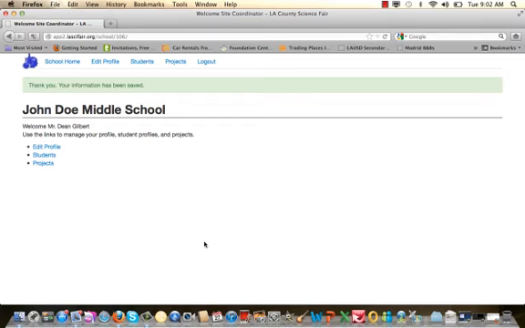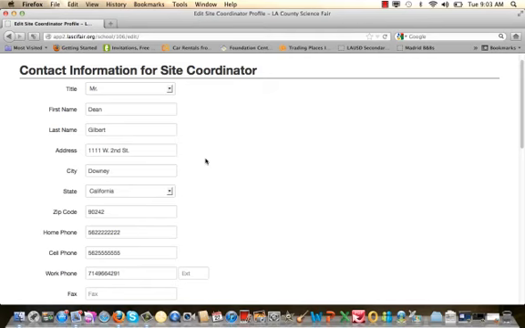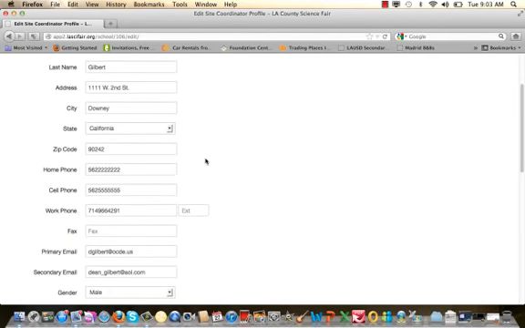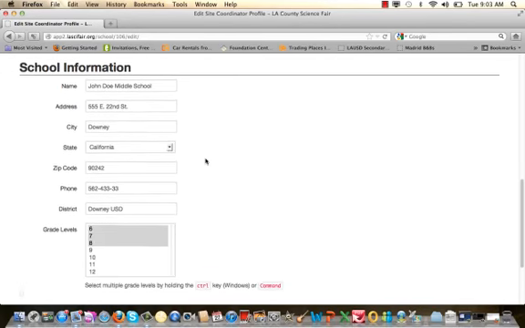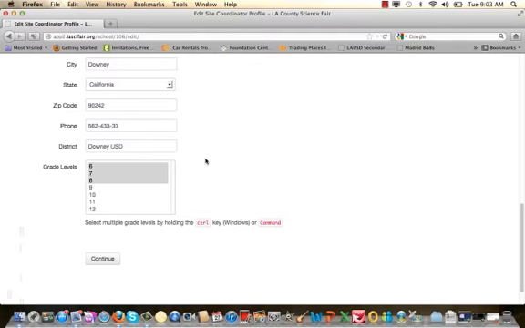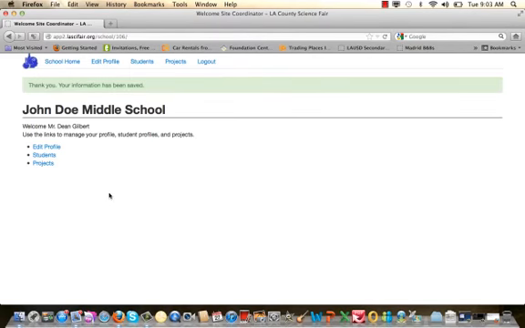So you'll see now that it takes me to my own page, John Doe Middle School, and it welcomes me and gives me 3 pieces of information that I can now modify. I can go in and edit my profile and check all my information to make sure spelling is correct and that everything is complete. I can also check all of my school information for completeness. If everything is correct, I can click continue and it will get me back to my personal page.